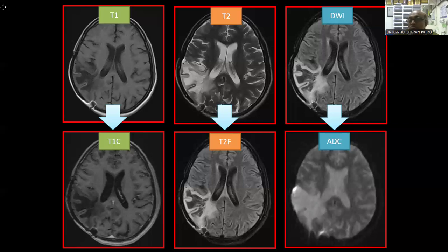So if there is a recurrence, you can do the MRS in the fourth step. So this is how to evaluate.